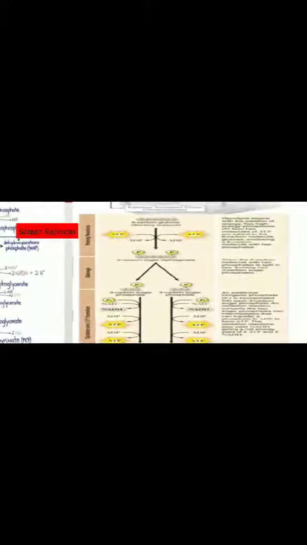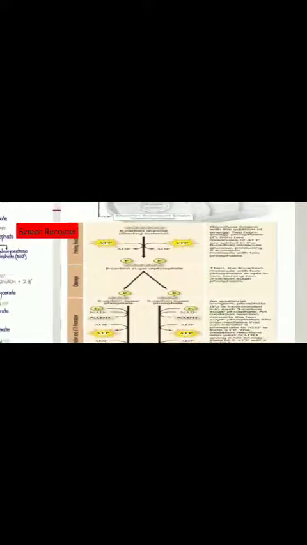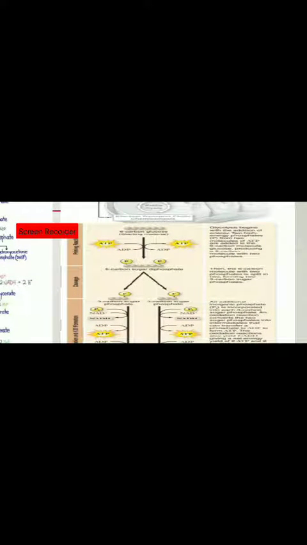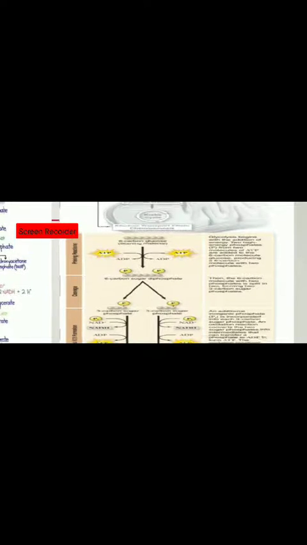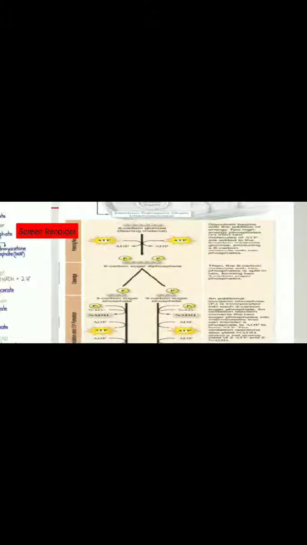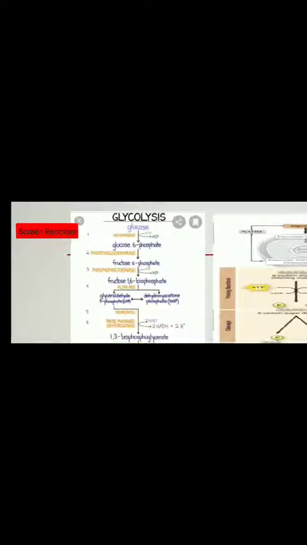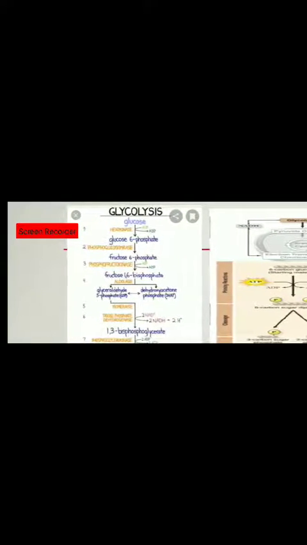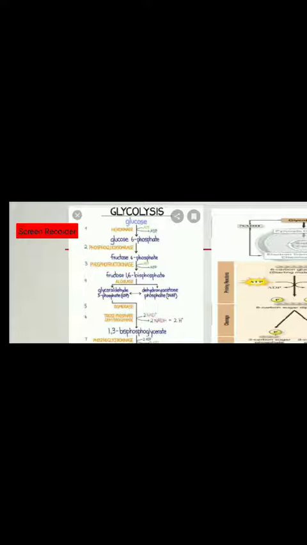In this diagram the first part is the preparatory phase, and near the last is the payoff phase. Preparatory phase means the stage where anything enters a process. So you are seeing that the 6 carbon molecule, that is glucose, is converted into glucose 6 phosphate in presence of